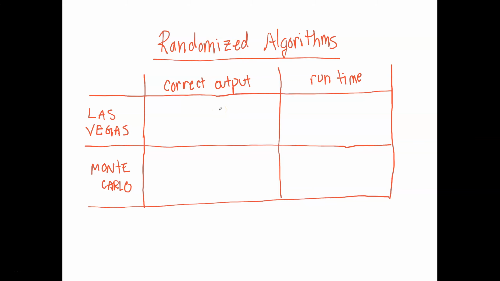In this video, we're going to see a randomized version of Quicksort, which will have a better average case runtime than the deterministic Quicksort. But before we get into that, I want to give you a little bit of background on randomized algorithms. You're only going to see a couple of them in this class, but these are interesting.